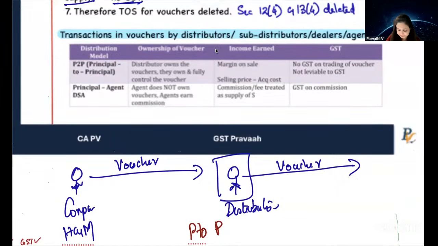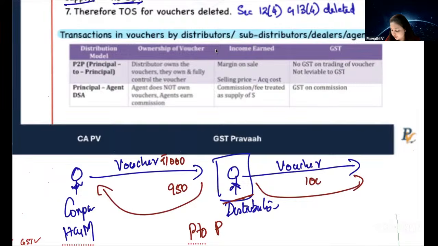What will happen here? Say for example, a 1000 rupees voucher. This distributor will get the 1000 rupees voucher for 950 rupees. He'll have to pay only 950 rupees. And he will sell that voucher for 1000 rupees because the voucher is worth 1000 rupees. So 50 rupees is a margin for the distributor, or you can say profit.